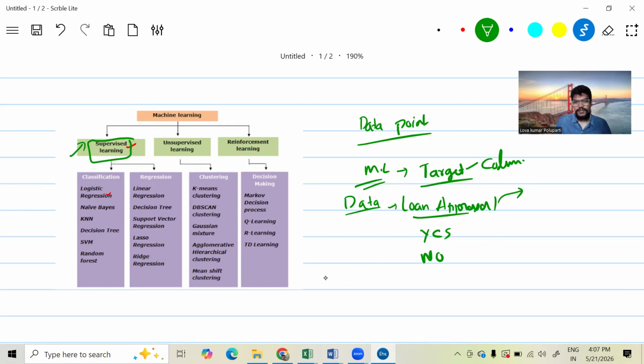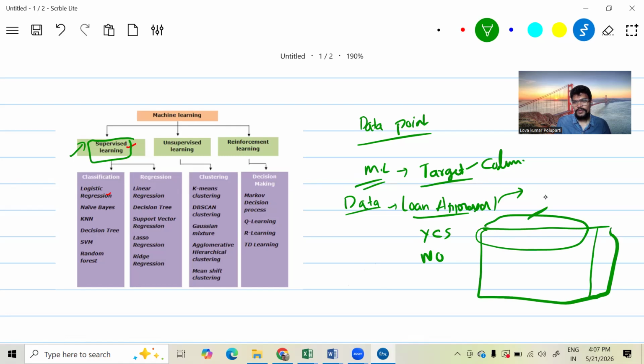Okay, if you check, the data must be like this: you have the target here, and all the remaining columns are input columns. This is the output column, right? So you're getting from this input to this output. That's the reason supervised machine learning has classification and regression.